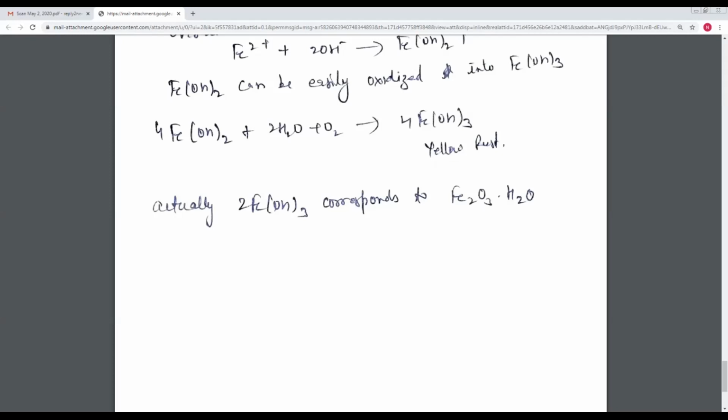So now I stop my lecture, and here is the question: what do you mean by the evolution of hydrogen and the absorption of oxygen, and write the molecular formula of the rust also.